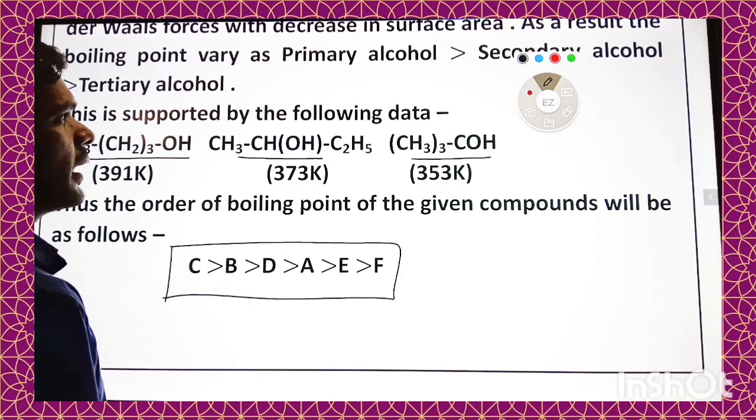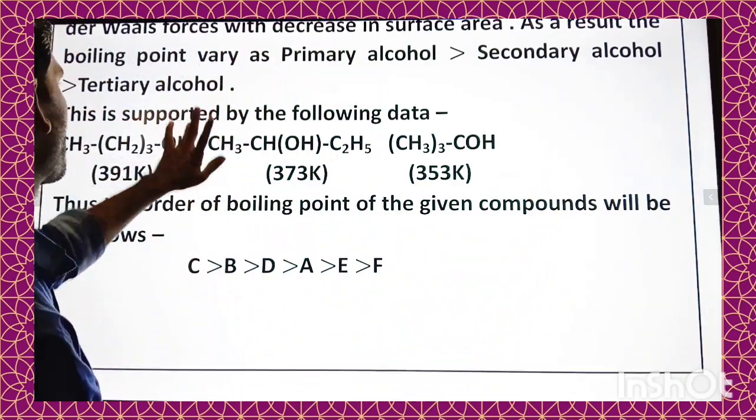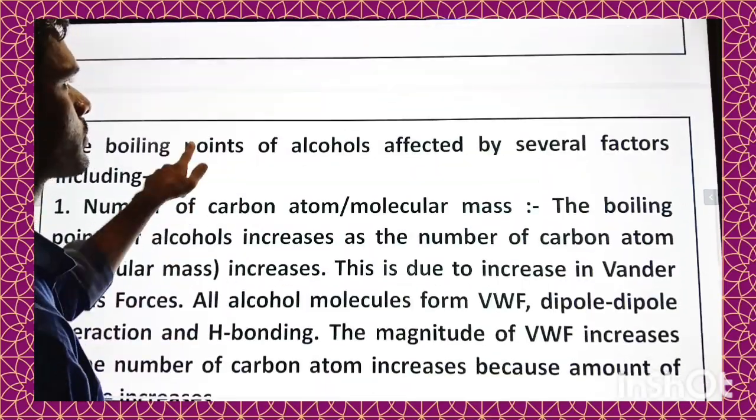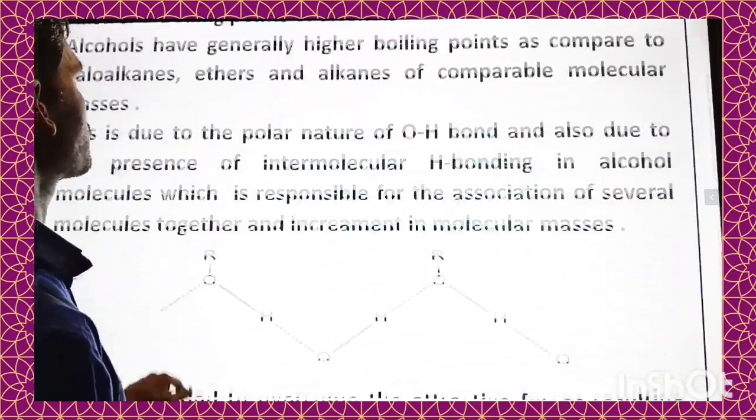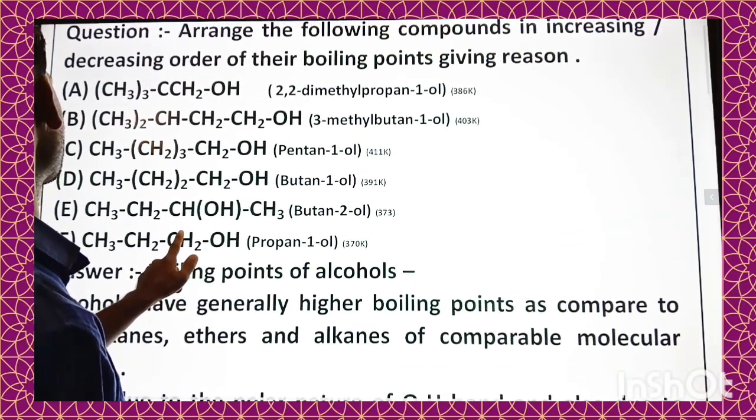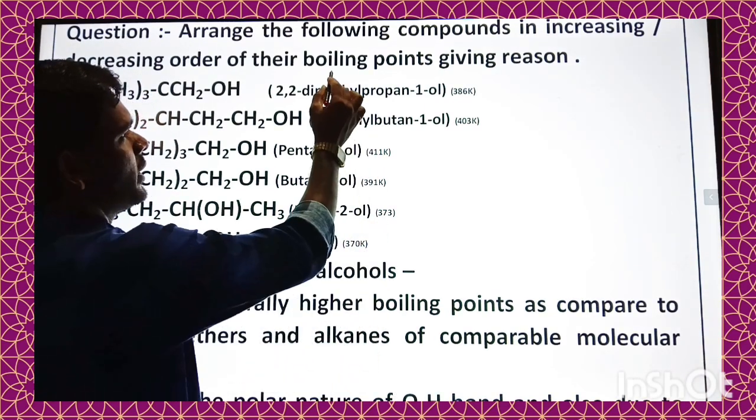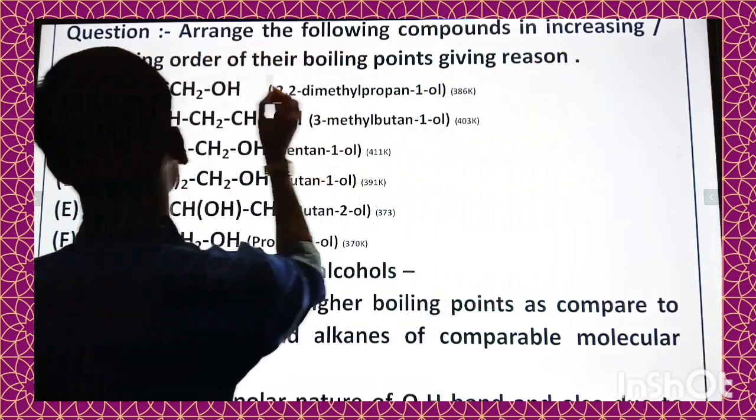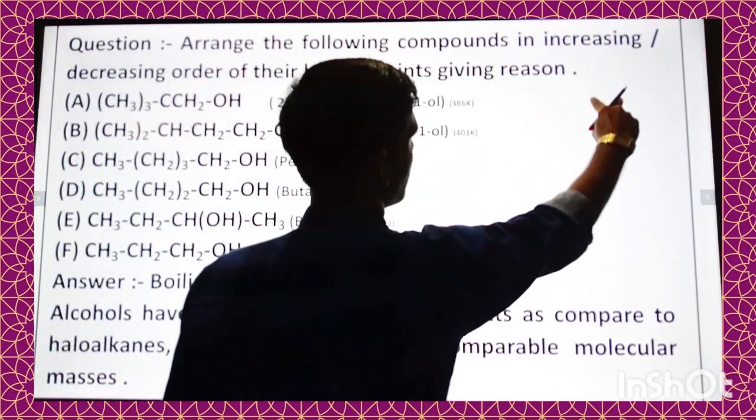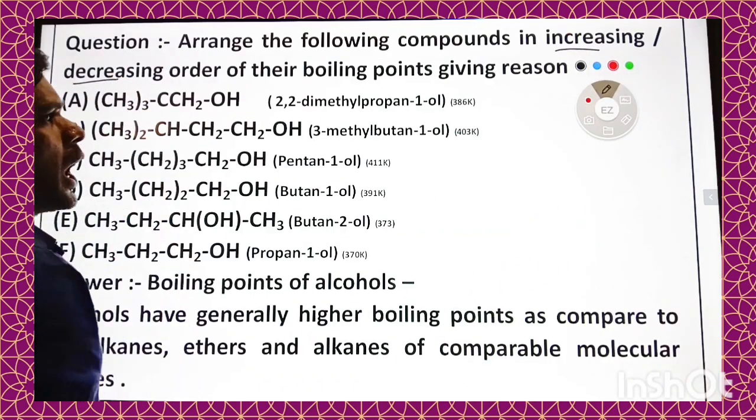Okay, so depending upon this concept, we can arrange the given molecule in this order. Let us see again that molecule. So these are the molecules given to arrange depending upon their boiling point, either increasing or decreasing order. So how we can arrange them?